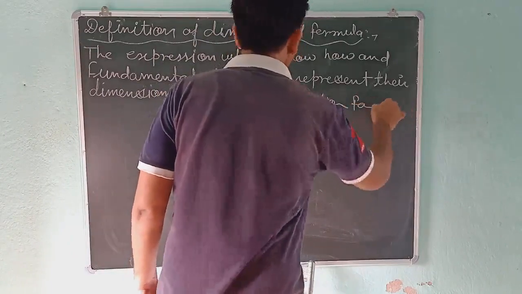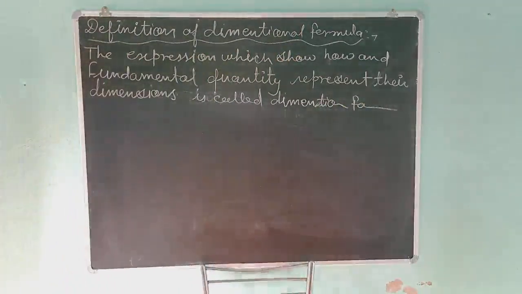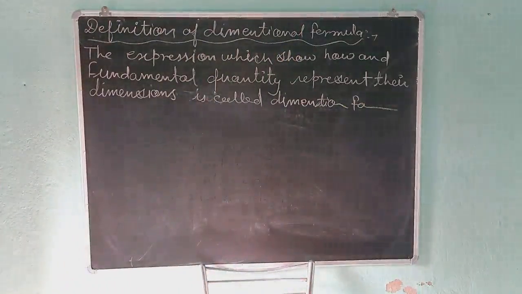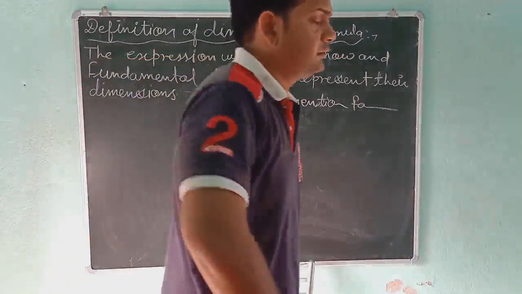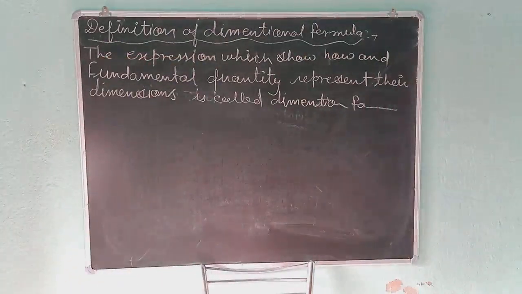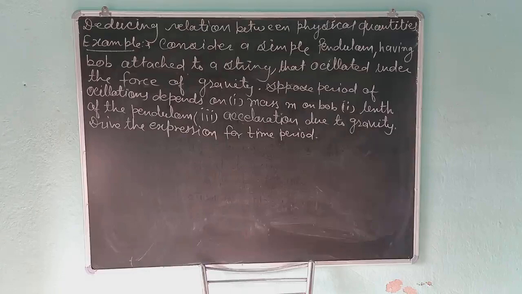Dimensional formula. Okay, students, that was the dimensional formula, and we can make many dimensional formulas of many physical quantities. Okay, students, now we will study the next topic. Now we have an example, and the topic is deducing relation between physical quantities.